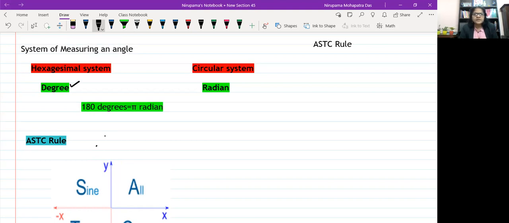So 1 degree equals pi upon 180 radian. We may use the symbol for radian, or if you do not use any symbol, it means the angle is given in radians. Similarly, 1 radian equals 180 by pi degree.